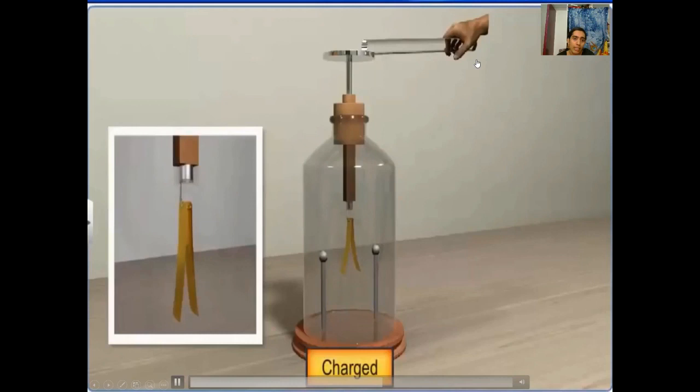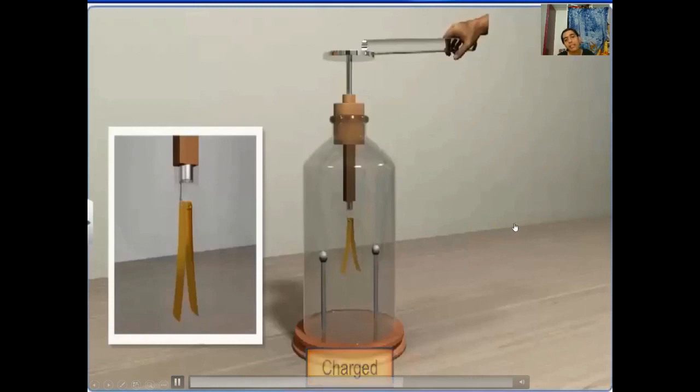As soon as you touch this charged body to the metal disc, the charges accumulated on this rod will pass on to the disc, and hence the gold leaves will get diverged, right? Because these two leaves will acquire the same charge which is on this rod. Say this glass rod has a positive charge, then through this metal disc and metal rod, the charges will pass on to both the leaves, right? And hence they will diverge like this, due to the force of repulsion between these two foils, right?